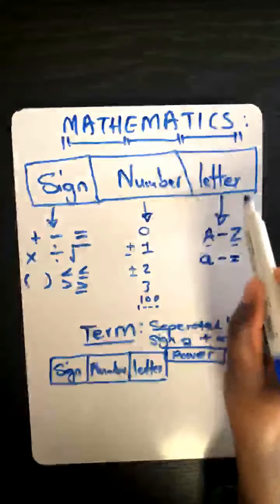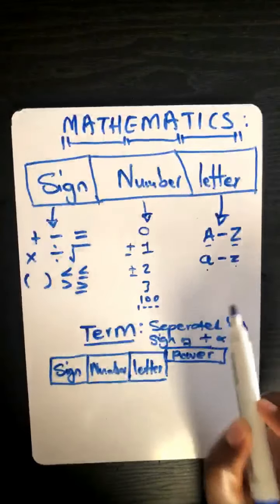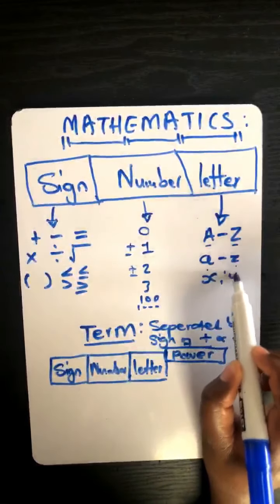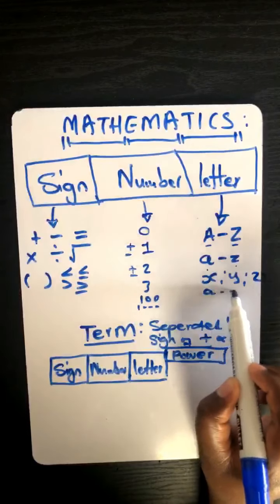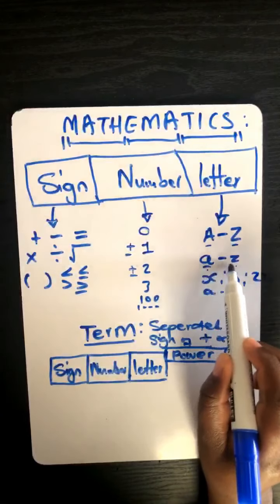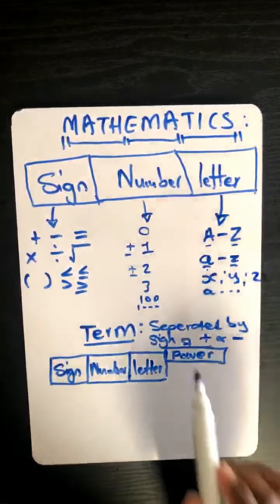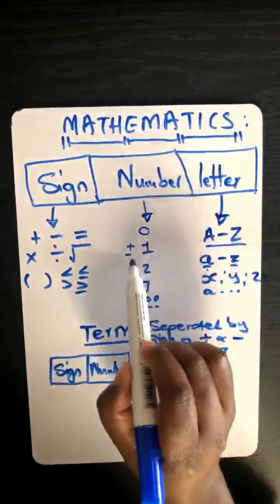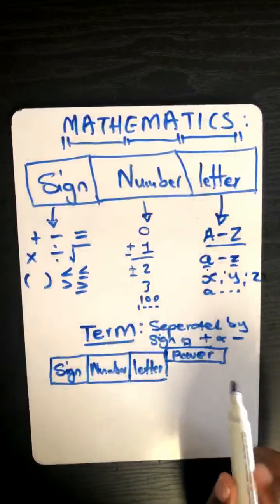A letter is just any letter from A up to Z. Normally, in mathematics, they like using letter X, they like using letter Y, they can also use Z. In fact, any letter from A up to Z can be used in mathematics. And then a power could be a letter or a number. I'll give you an example just so that it makes perfect sense.